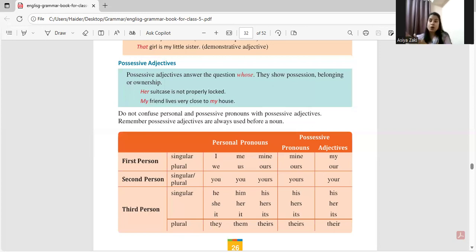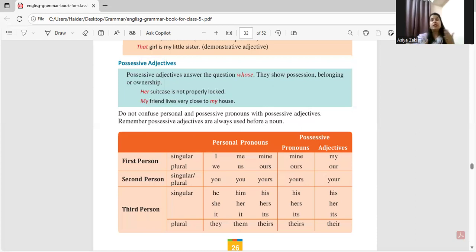If I say this is yours, it becomes pronoun. Now remember, over here also we need to be very careful. The words like yours, right, your is adjective, yours pronoun. So depending upon the sentence, we have to understand which one is a possessive adjective, which one is a pronoun.